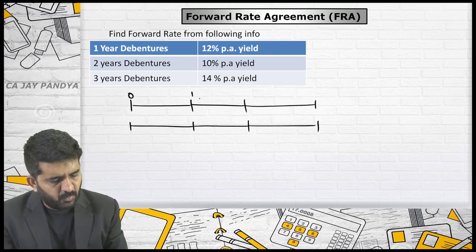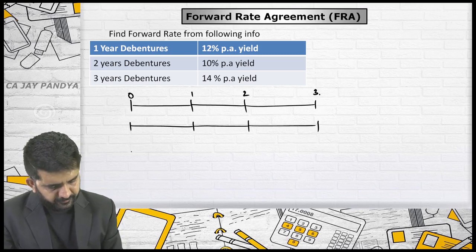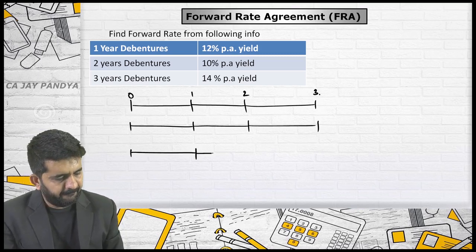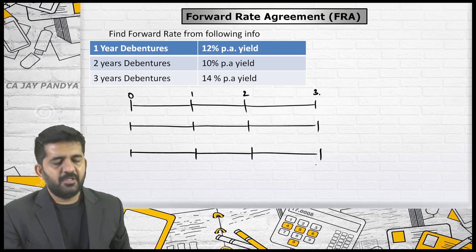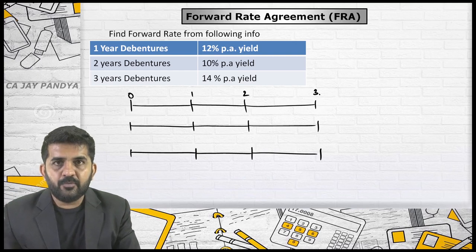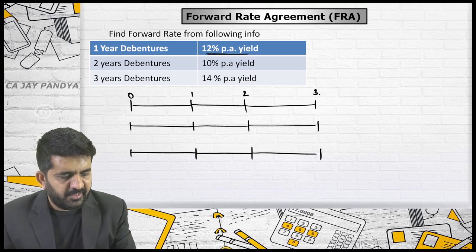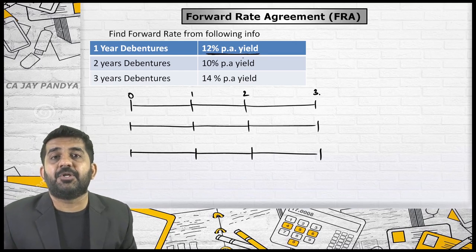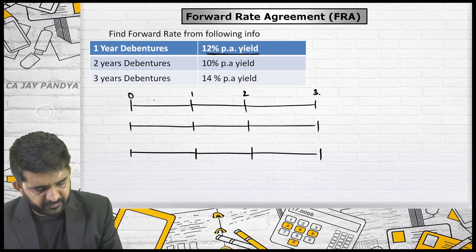There's a 0, 1, 2, 3. See, what is this rate available? If you want to borrow for 1 year, it is 12% per annum.